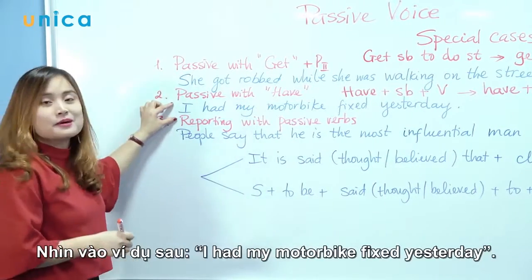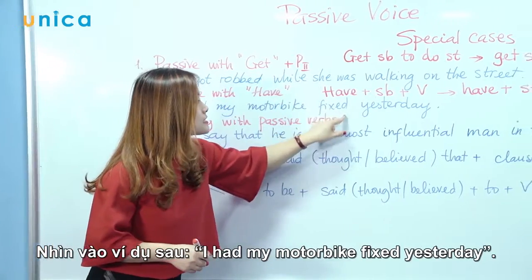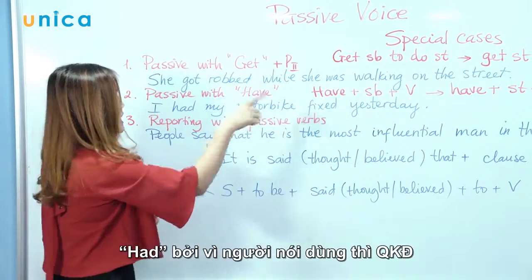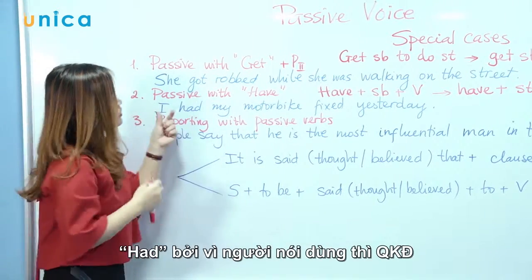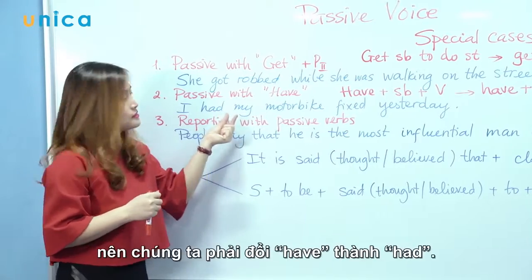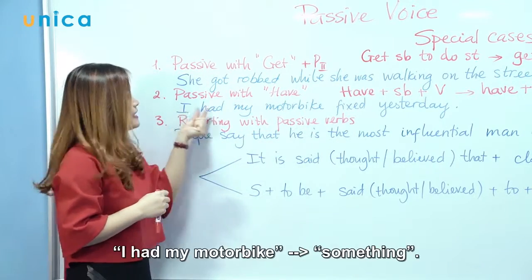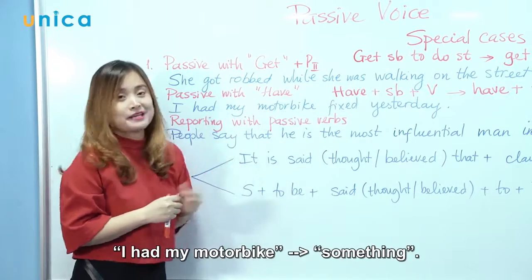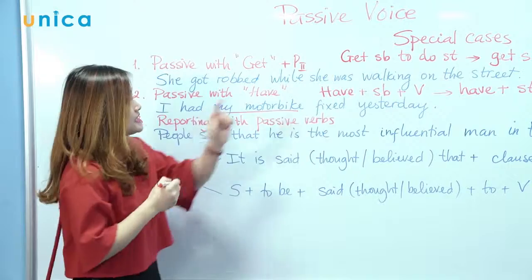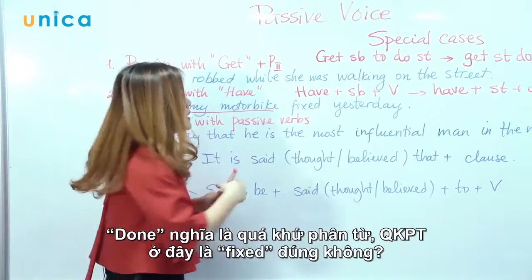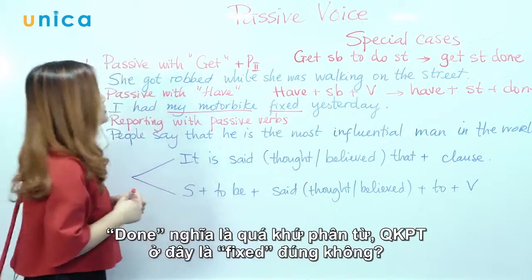Let's have a look at this example. I had my motorbike fixed yesterday. So, have becomes had, because the speaker used the past tense. I had my motorbike done, meaning P2, the past participle: fixed.